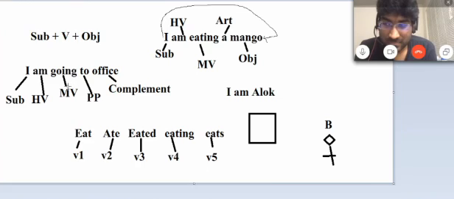So let's say here it was, I am going to office. I cannot remove going, otherwise the sentence will not be correct. I am to office. So here, because there is no other verb, it becomes the main verb. So I cannot say it is always only a helping verb. It can be a helping verb or a main verb, both. All helping verbs can be main verbs.